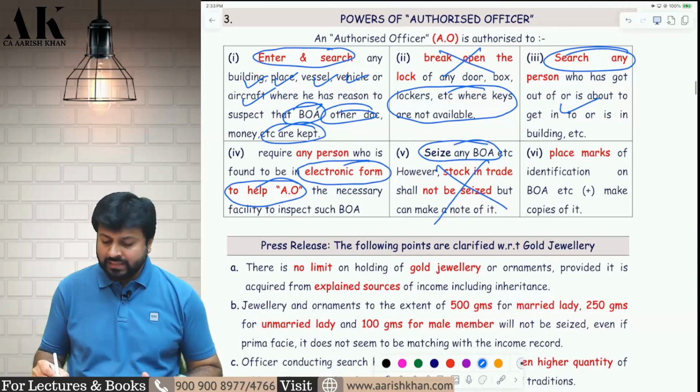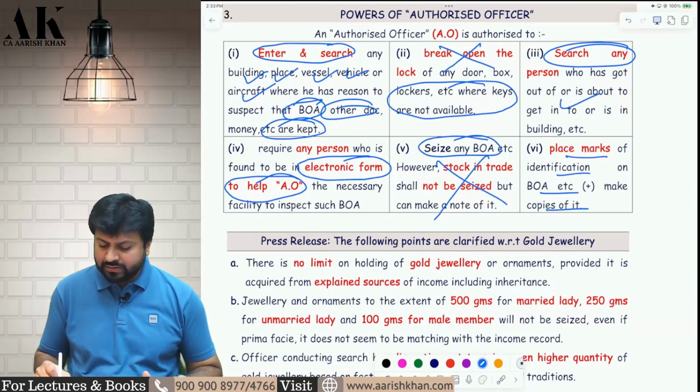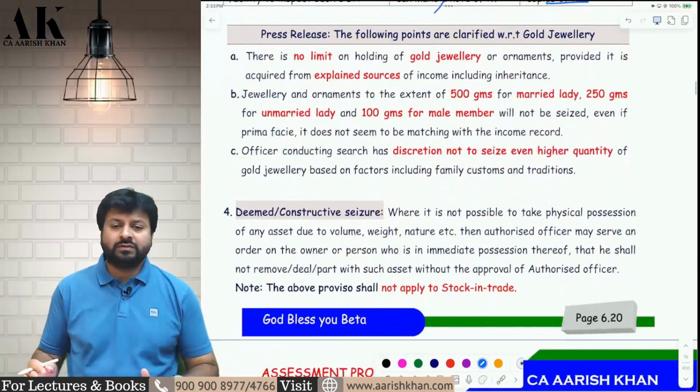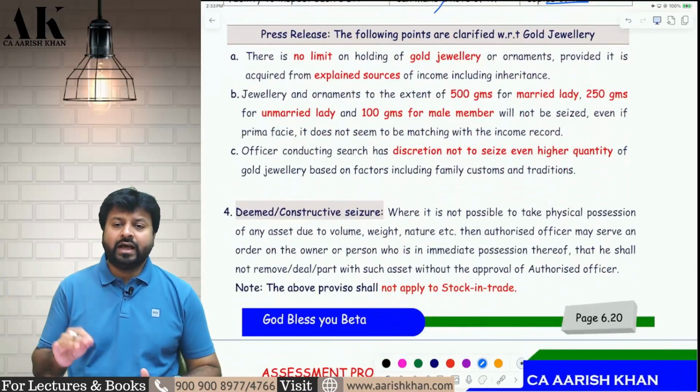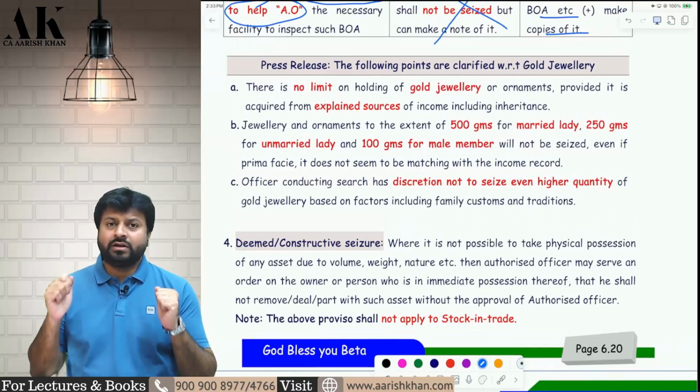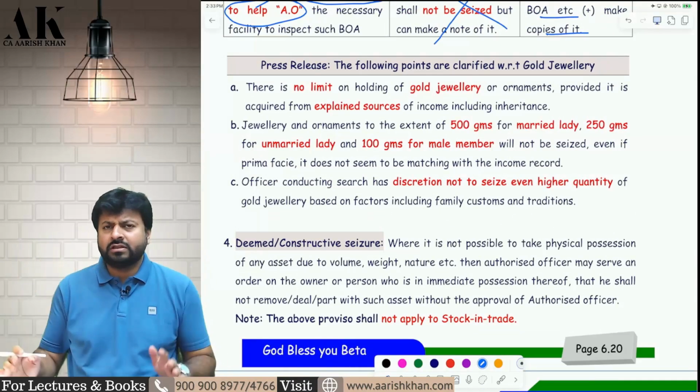And last but not least, he will place marks of identification and make copies of books of accounts, the same power which was there in survey also. So these are some of the powers which are there with the officer. Now, there is one press release of CBDT which tells us a very important factor. It is important to all of us, all the citizens of this country.